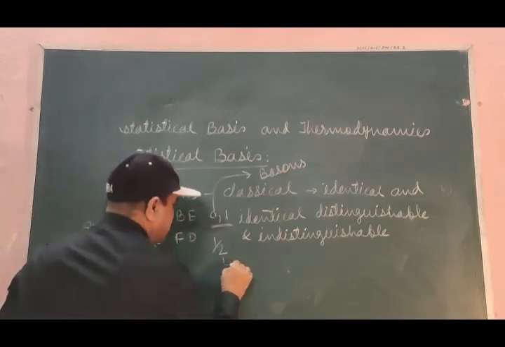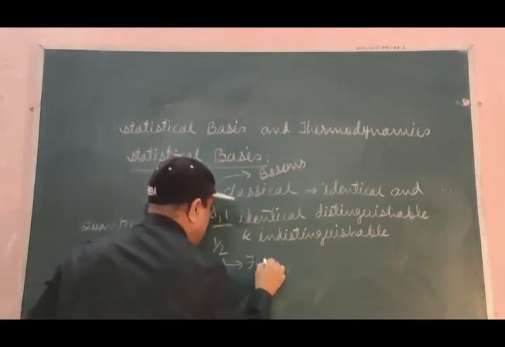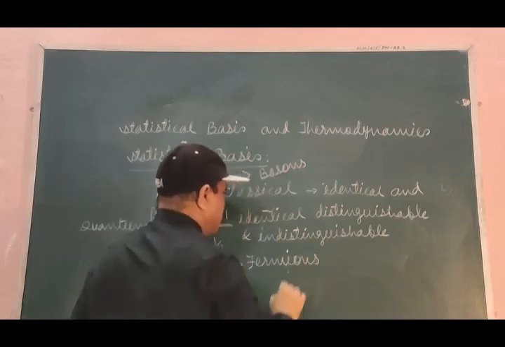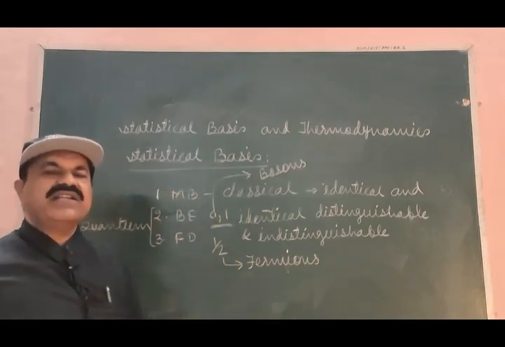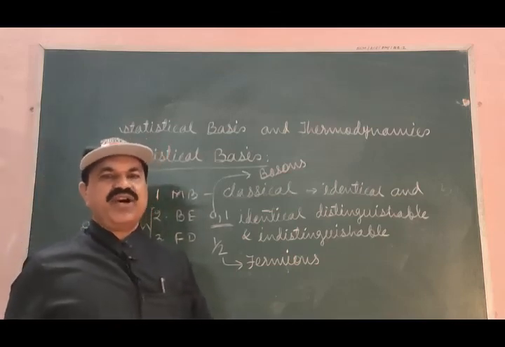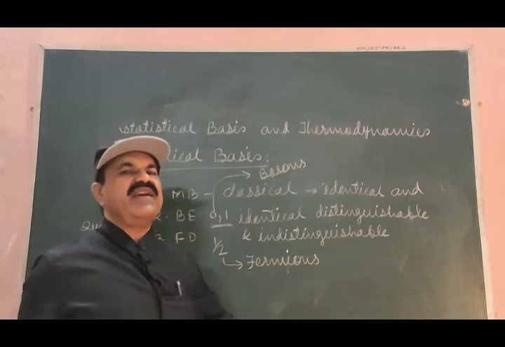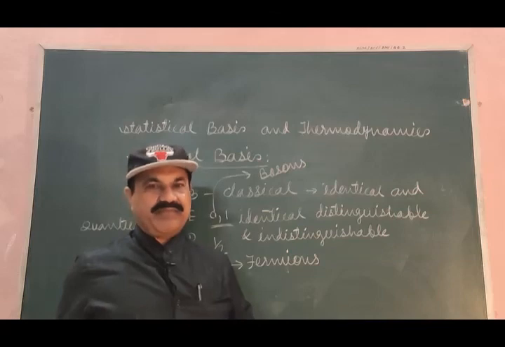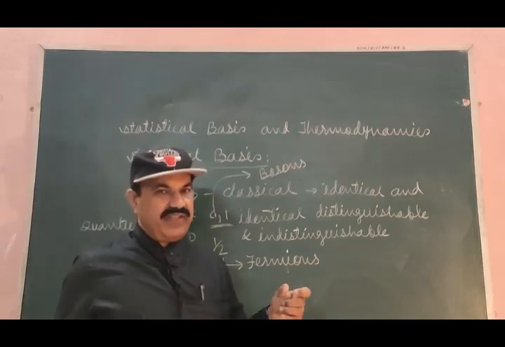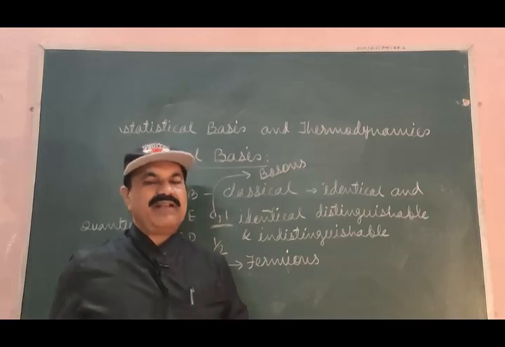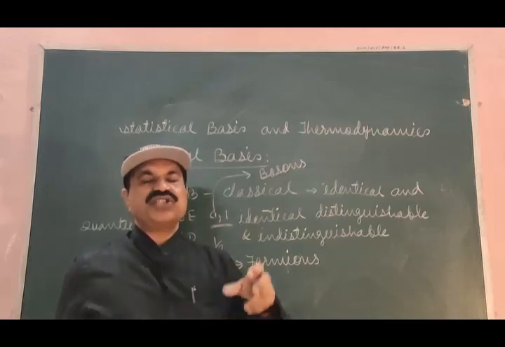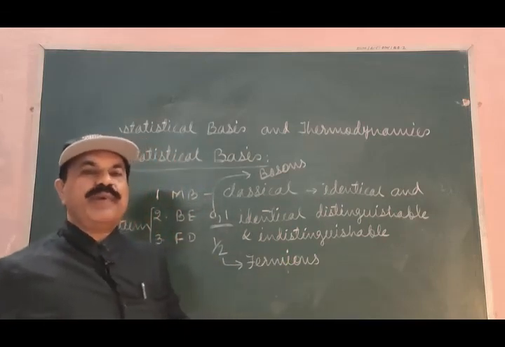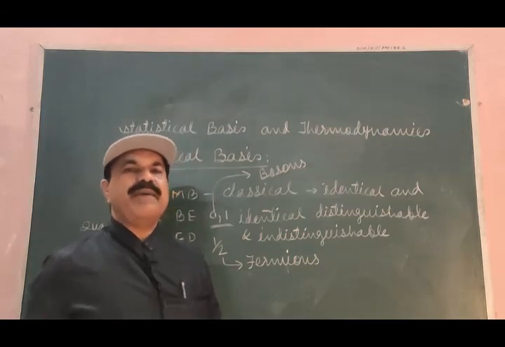Such particles are named as fermions. Examples of fermions are the fundamental particles such as protons, neutrons and electrons, and these fermions obey Pauli's exclusion principle.